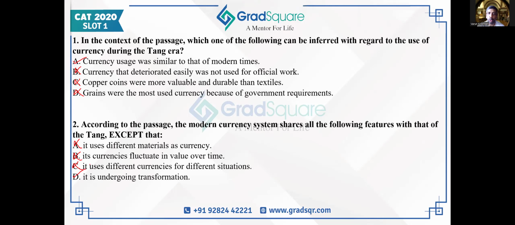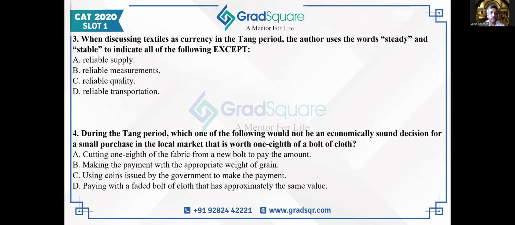I can absolutely, totally empathize with students who do that. Let's look at question 3. Question 3 says, when discussing textiles as currency in the time period, the author uses the word steady and stable to indicate all of the following, except.